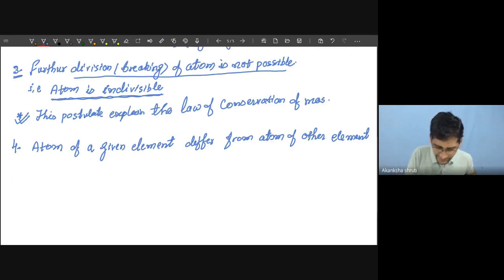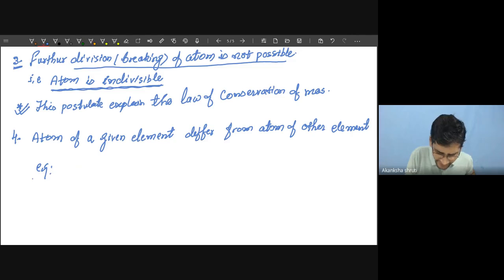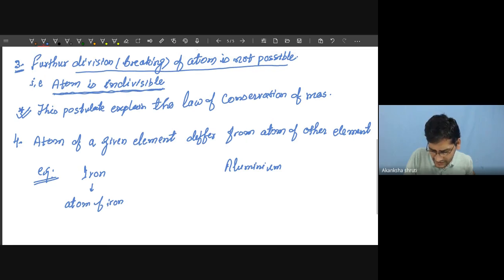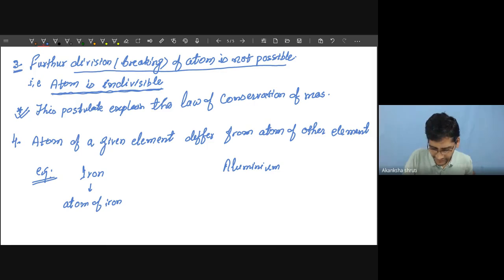Student, for example, if we consider iron, and if we consider the other element or matter as aluminium, then it is found that the atom of iron is different from the atoms of aluminium.